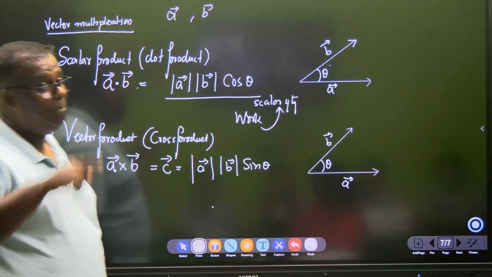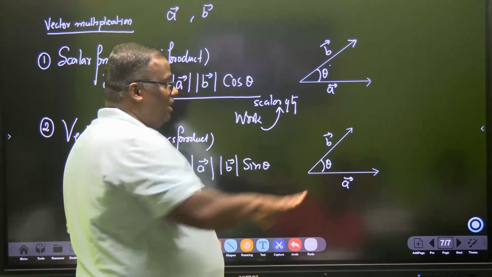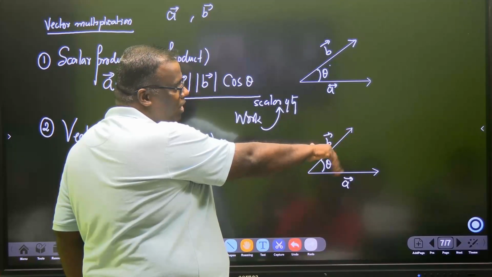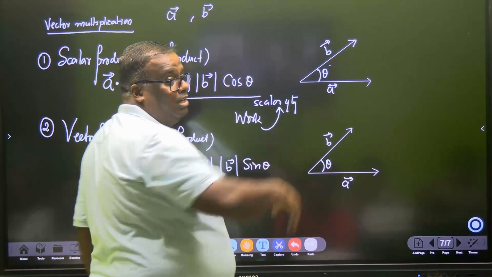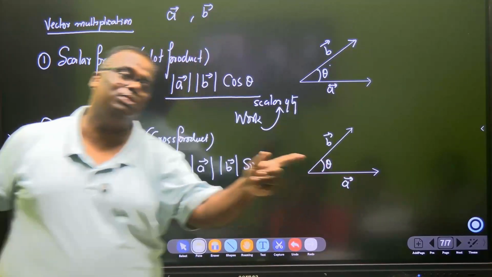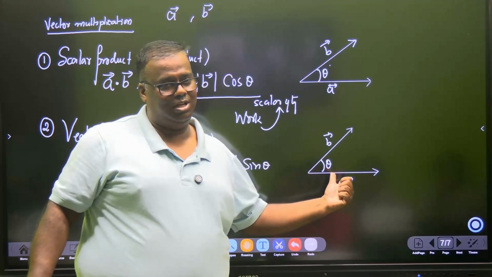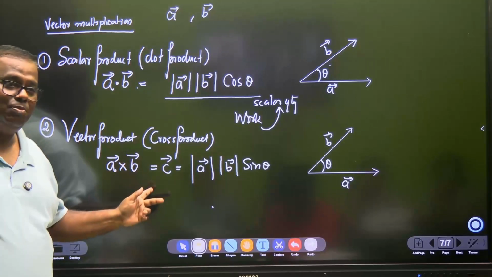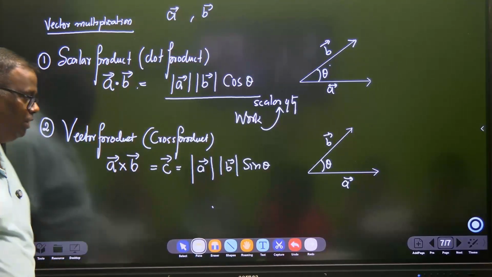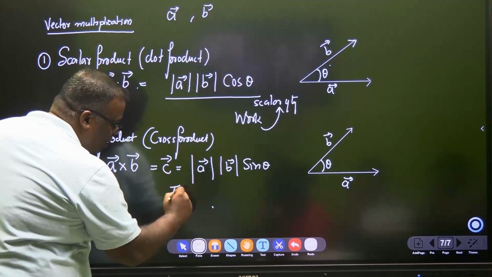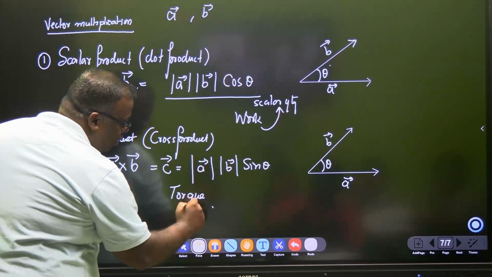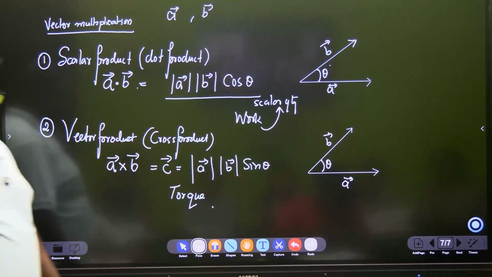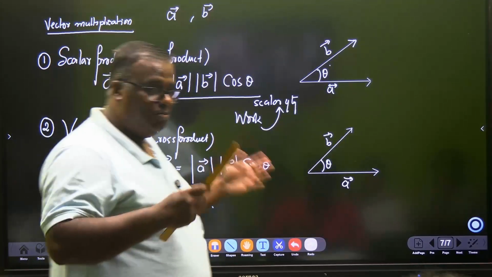But if you do B cross A, then put your hand on B and curl it towards A. Now where is my thumb pointing? Inside. So A cross B is coming out, B cross A is going this side. And when you use force and displacement and make a cross product of it, you give birth to a quantity which is known as torque. That's torque. So look, beautiful.